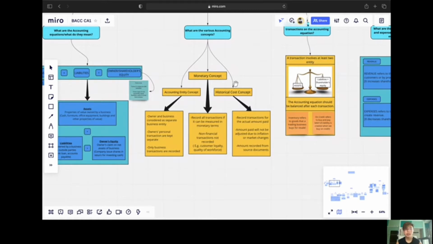Lastly, the historical cost concept states that transactions for the actual amount paid should be recorded, and the amount paid will not be adjusted due to inflation or market changes. It states that the amount recorded should be from source documents.